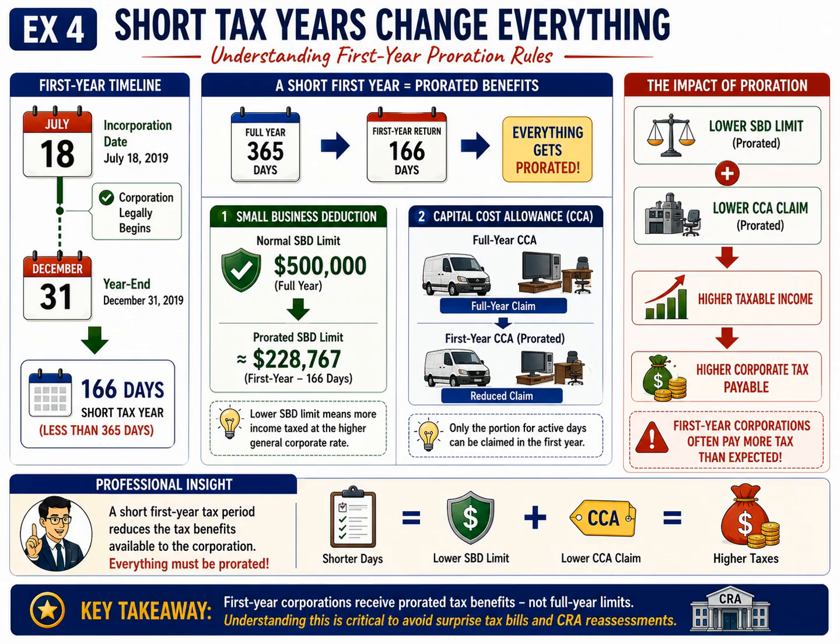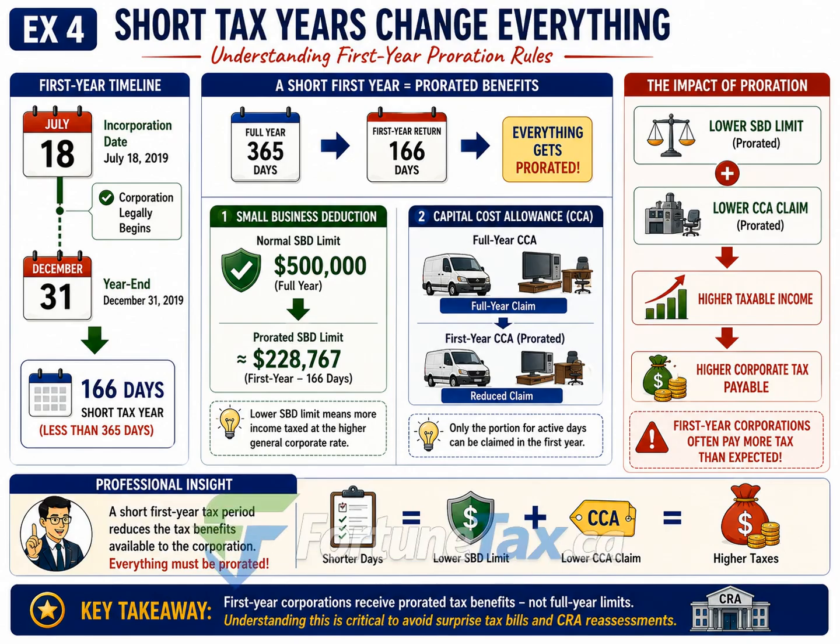The key reason is that the corporation did not exist for the entire calendar year. Because of this, the first taxation year is shorter than 12 months, and many important tax benefits must be prorated. Let's begin with the timeline shown on the left side of the slide.